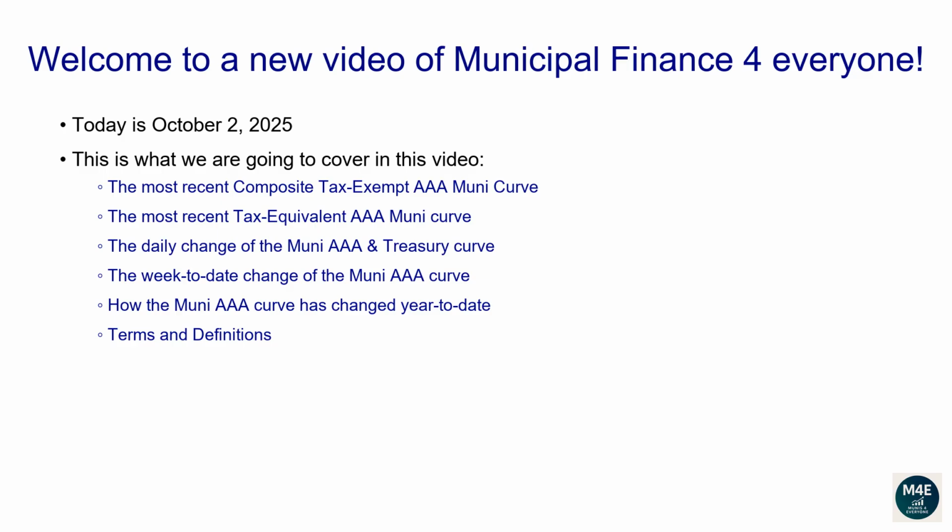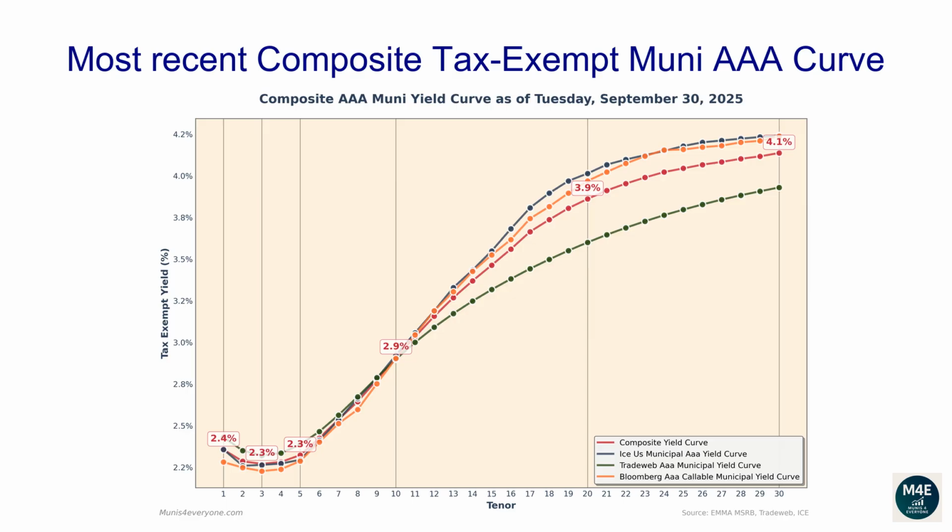Terms and definitions. Let's go over the most recent composite tax-exempt Muni AAA curve. The following composite tax-exempt yield curve is based off the most recent ICE, TradeWeb, Bloomberg yield curves that are available on the MSRB website, plus some proprietary extra adjustments, as of September 30, 2025.